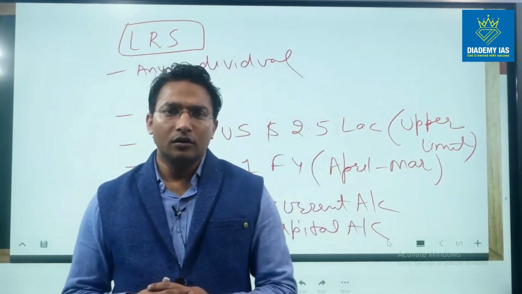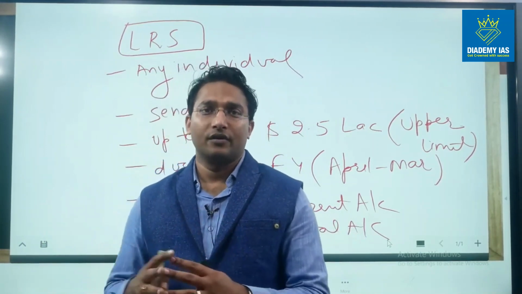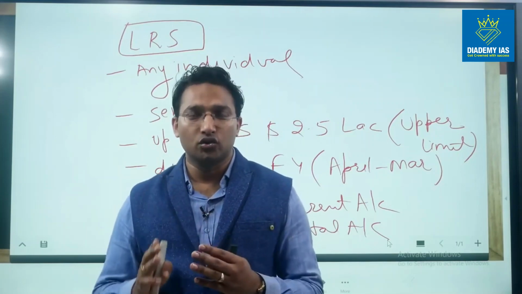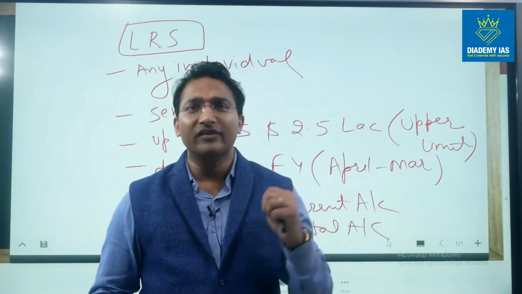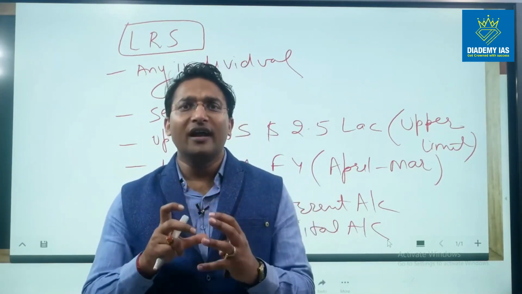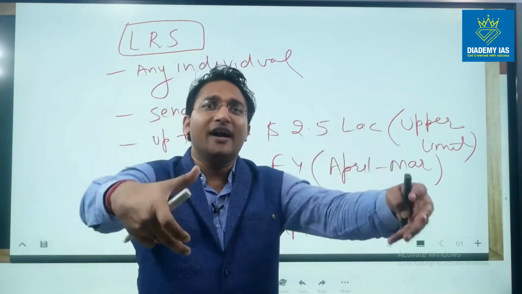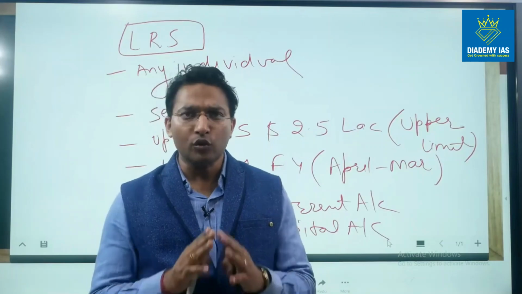Now the question arises, under what powers? The powers are granted by the FEMA Act 2002. Under the Foreign Exchange Management Act, the Reserve Bank of India gets the power to regulate how much foreign exchange can go out of India and how much can come in.